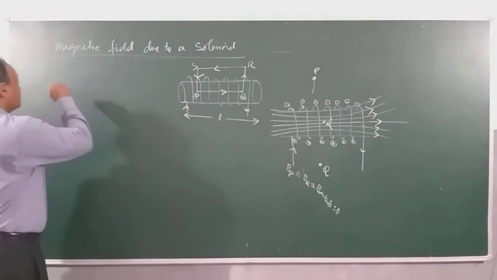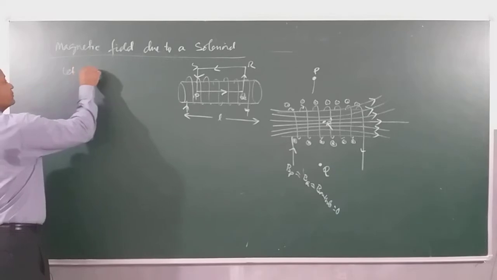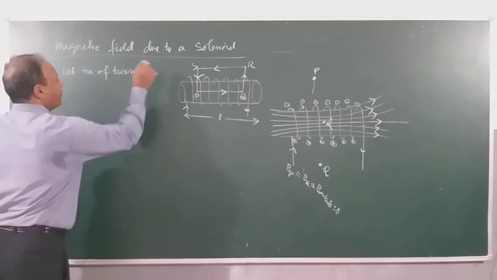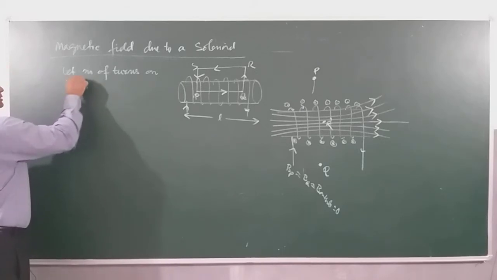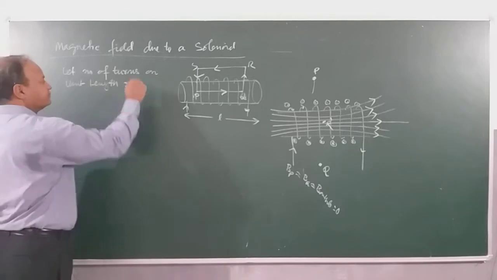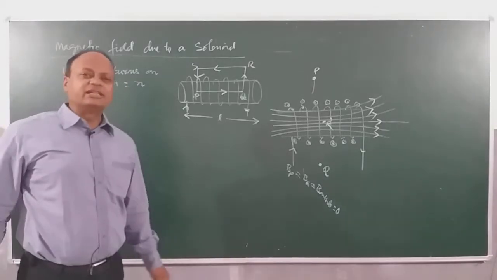Now I'll make certain assumptions. I'll say let number of turns on unit length is equal to N. We also call it turn density.